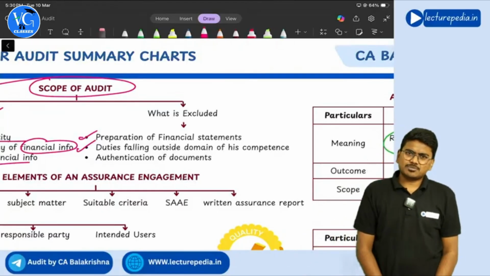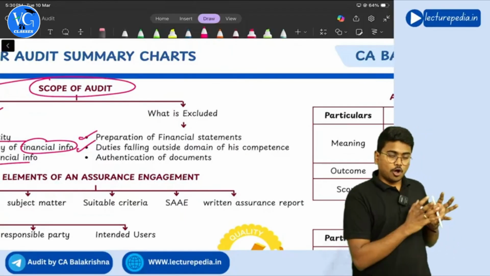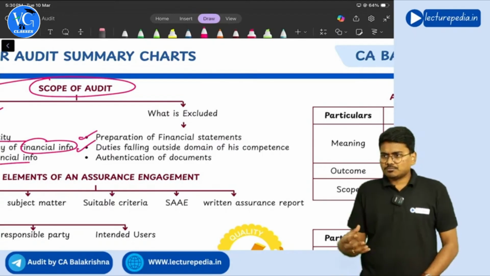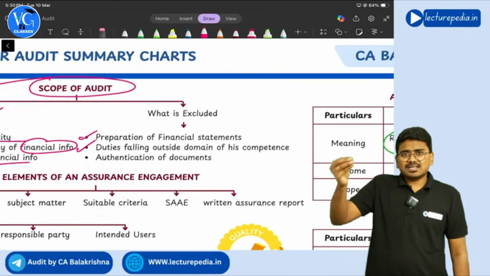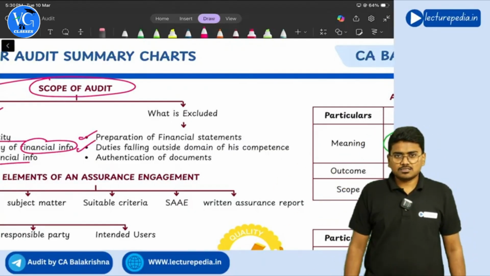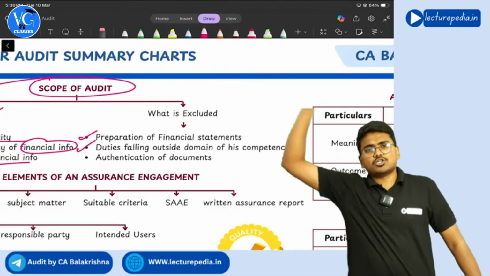Domain of competence means, see, the auditor is an expert in auditing and also in accounting, right? Now, in the books of accounts, there is a particular building. That building has been valued at some 10 crores. Management is asking, auditor, you once check whether the valuation of the building at 10 crores is correct or not.